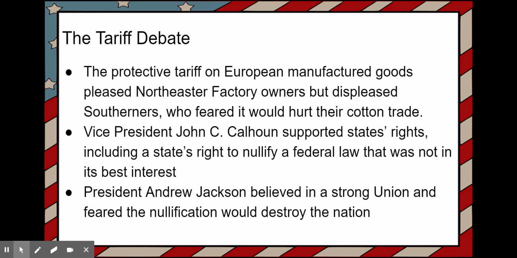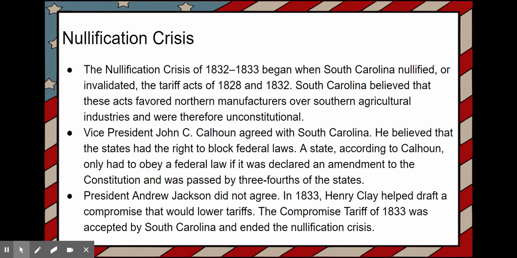Now, Vice President John C. Calhoun supported states' rights, including a state's right to nullify a federal law that was not in its best interest. President Andrew Jackson believed in a strong union and feared nullification would destroy the nation. So these two going back and forth leads to what is called the nullification crisis. The nullification crisis of 1832 to 1833 began when South Carolina nullified, or invalidated, the Tariff Acts of 1828 and 1832. South Carolina believed that these acts favored northern manufacturers over southern agricultural industries and were therefore unconstitutional.